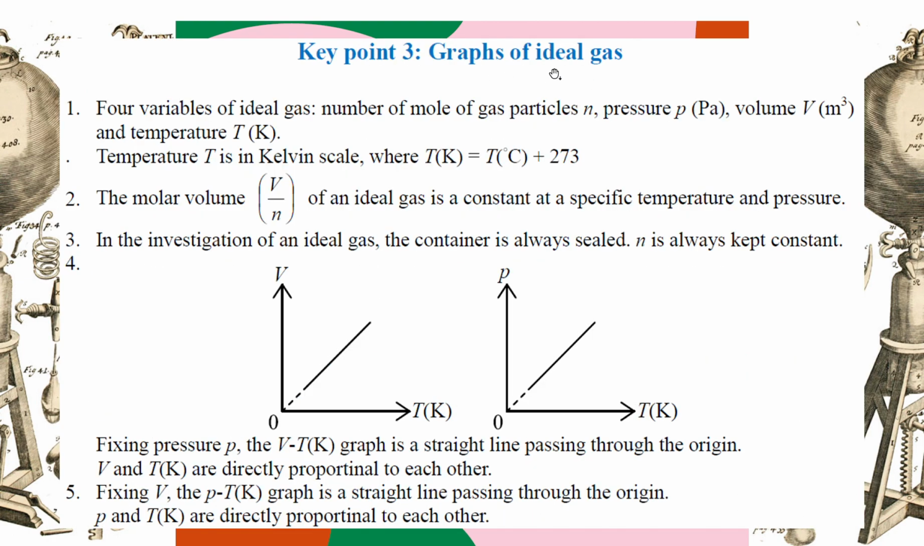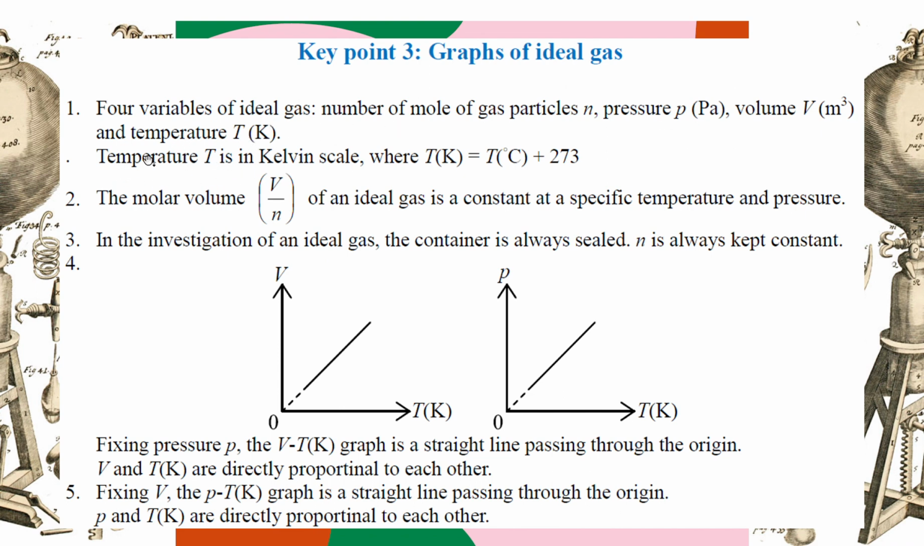And then graphs for the ideal gas. First of all, we need to know we have 4 variables for a gas. Assume we have a balloon of gas. How to describe this balloon of gas? The number of moles of gas molecules inside, which you call n, then the pressure of the gas inside the balloon, the volume of the balloon, and the temperature of the balloon. So we have 4 variables.